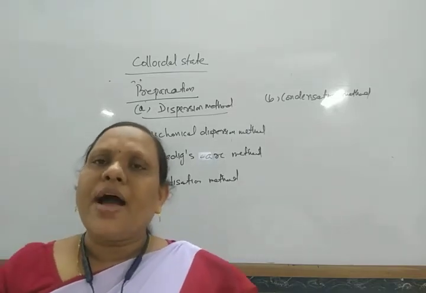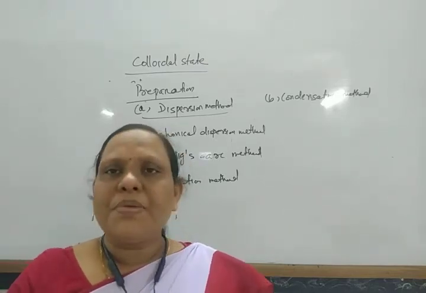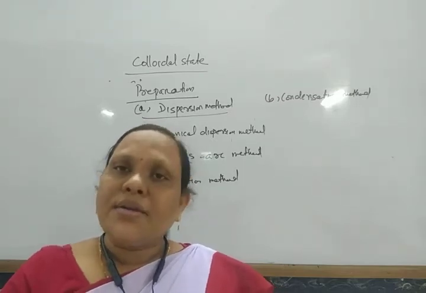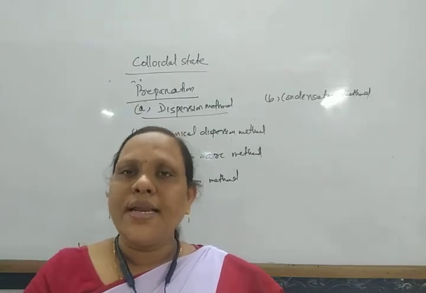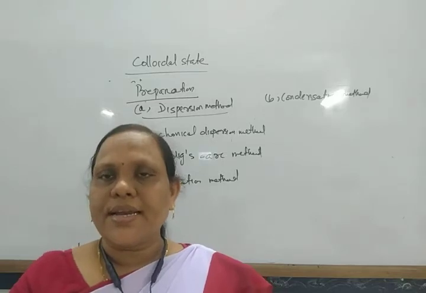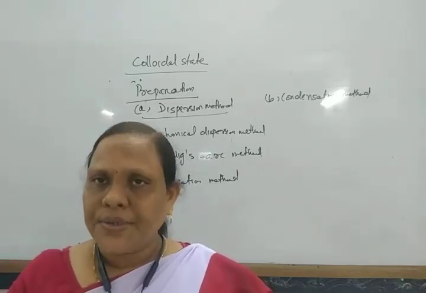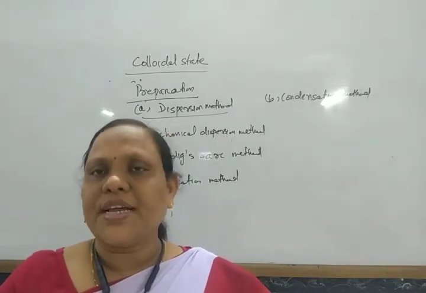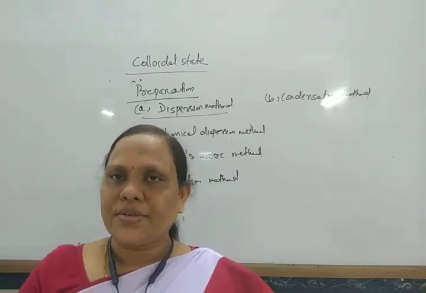So generally, when freshly prepared ferric hydroxide is taken, or when water is added to ferric chloride, it gives a precipitate of ferric hydroxide, and when some amount of hydrochloric acid is added to it, the precipitate of ferric hydroxide is converted into a colloidal solution of ferric hydroxide.